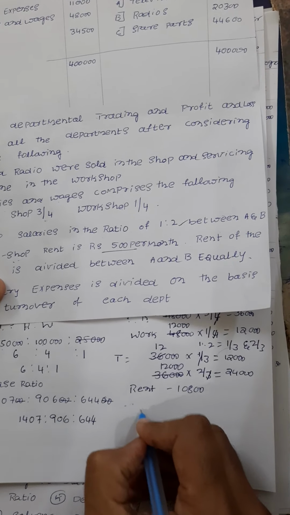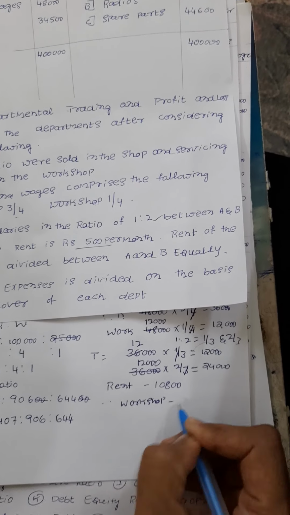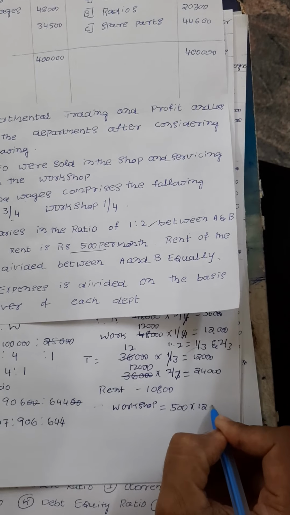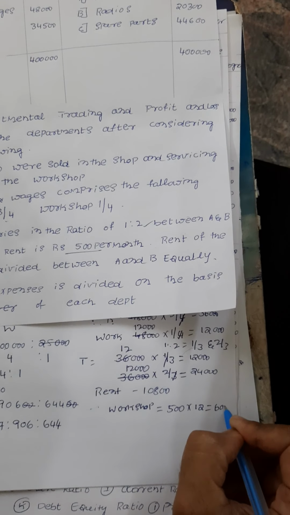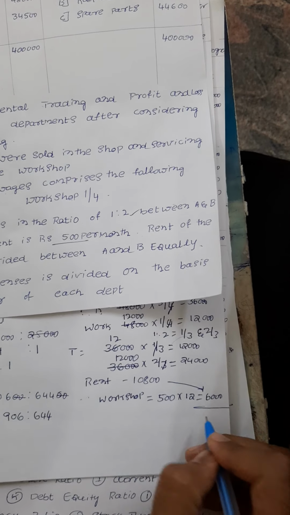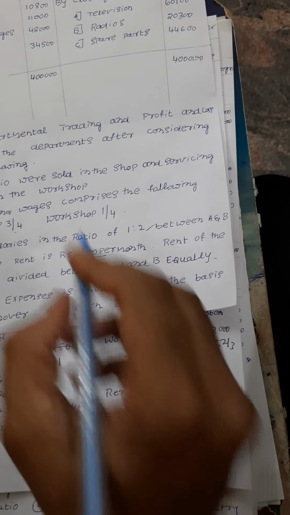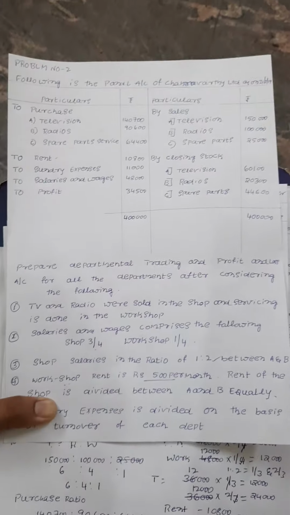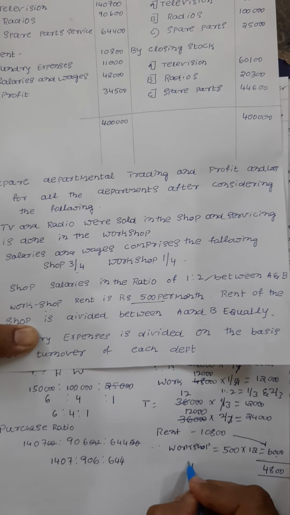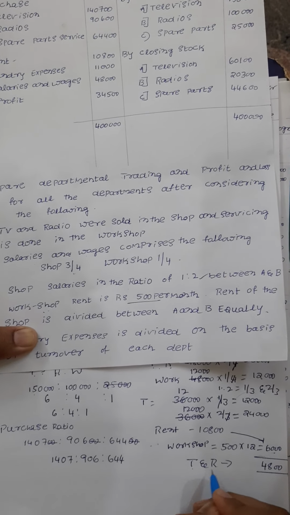So workshop rent is 500. They are given indirectly. Total is 10,800. Workshop rent 500 into 12 per annum, that is 12 months, comes to 6,000. So out of 10,800, if you deduct 6,000, what is the balance? 4,800. It means the total is 10,800. Out of that 6,000 is workshop. The remaining 4,800 is T&R department, that is television and radio.